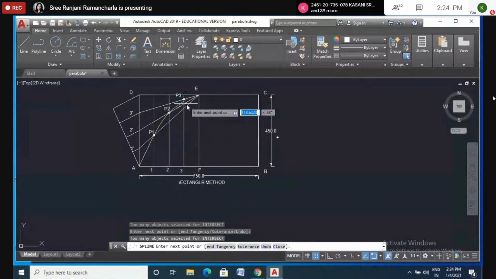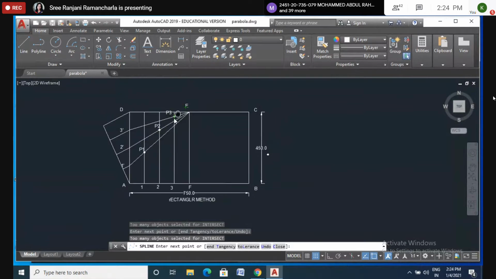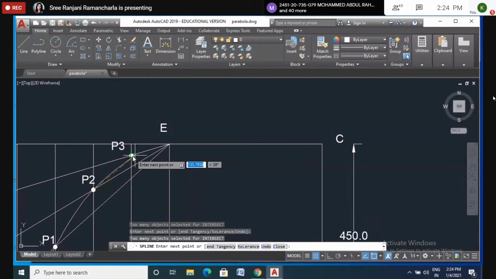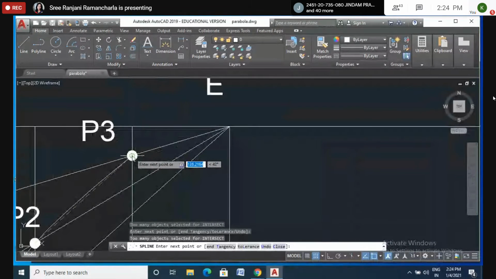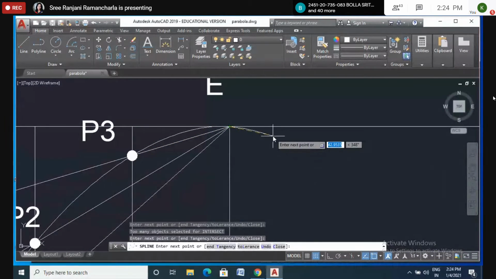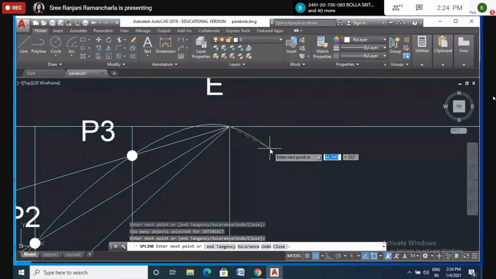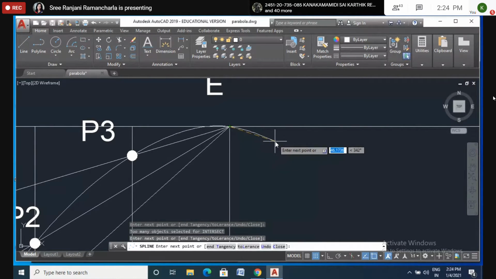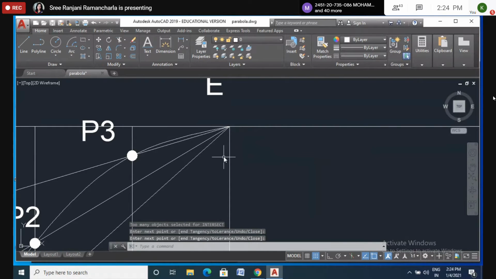See how the line is coming. Now when I'm moving my cursor here at the left side, the curve is going beyond this horizontal line, right? So don't allow it to go like that. Just move the curve so that it stays below this line. So it is now comfortable. Now you press enter. Okay.